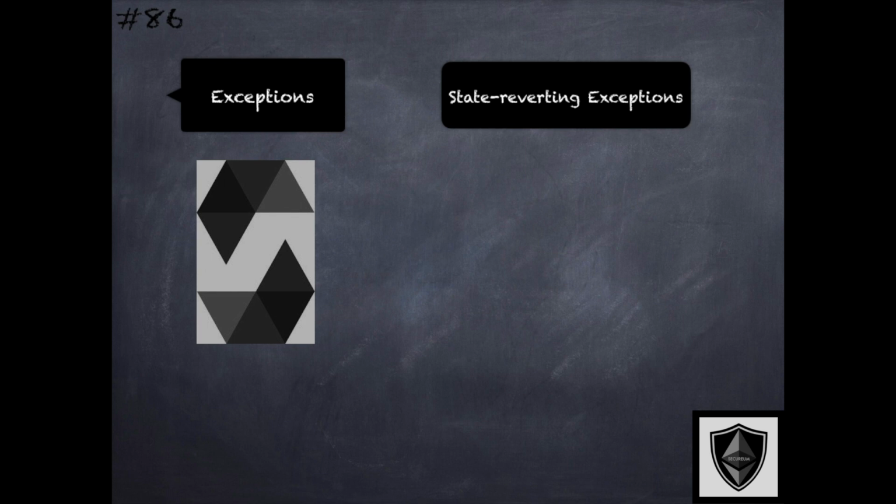The calls and all the subcalls that may be several levels deep, all the changes that they have affected to the contract state are reversed. And this also flags an error to the caller so that they can take appropriate action.